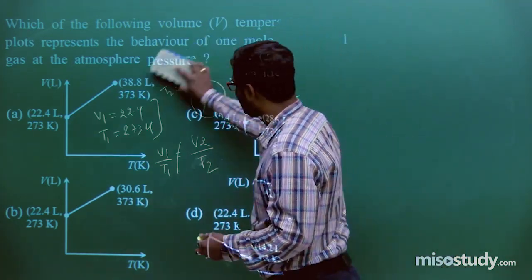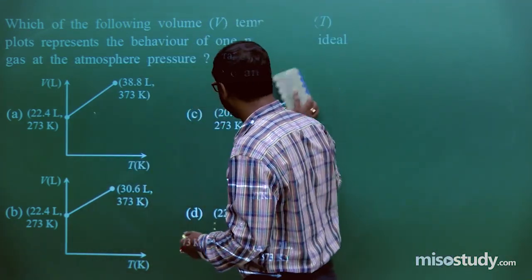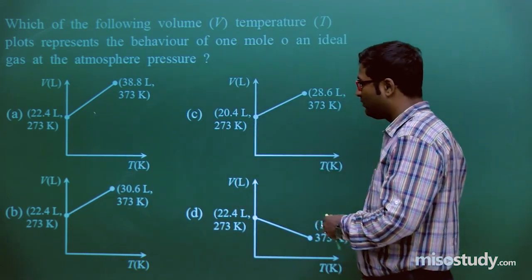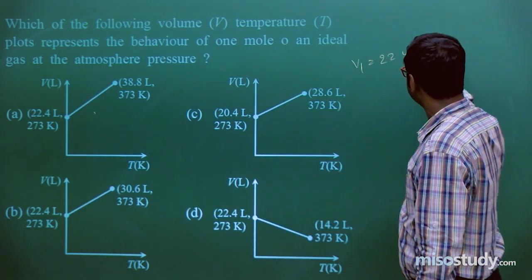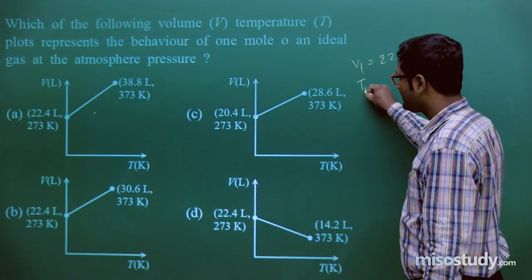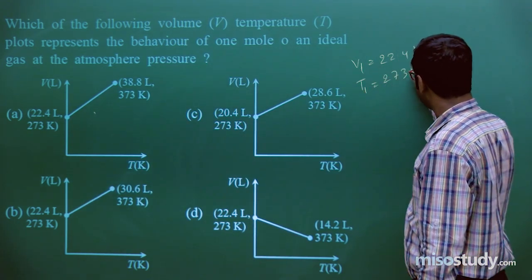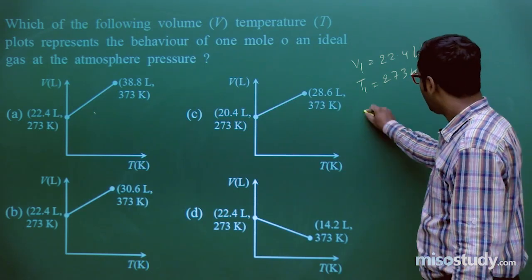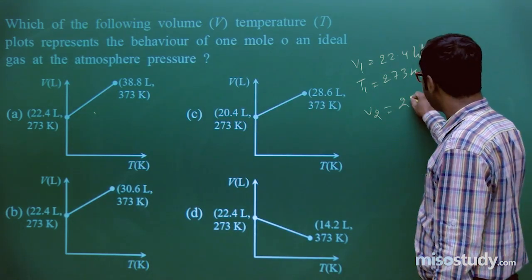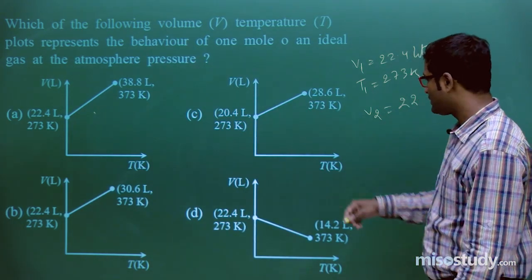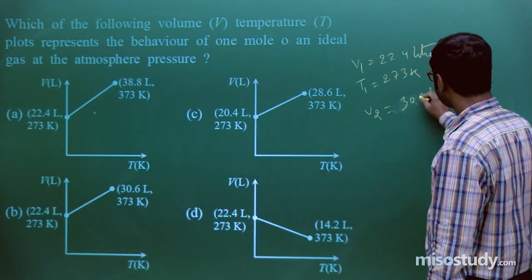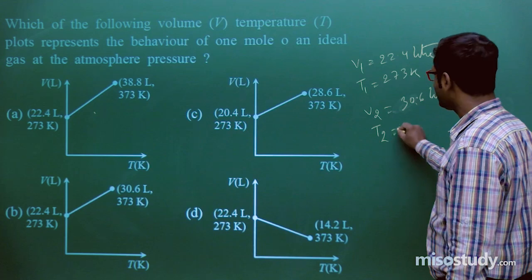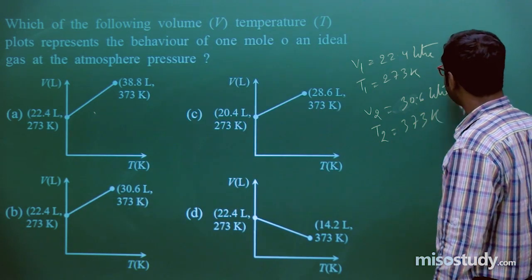But if I use the option of B, then what will happen? Look at here, V1 is equal to 22.4 liter and T1 is equal to 273 Kelvin. Clear to you? Now V2 is equal to 30.6 liter. Clear to you? And T2 is equal to 373 Kelvin.